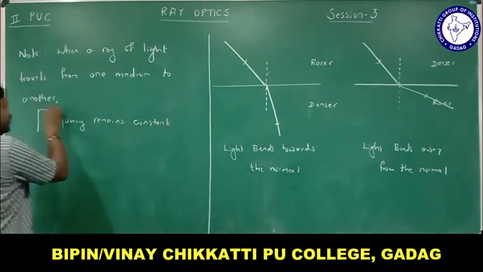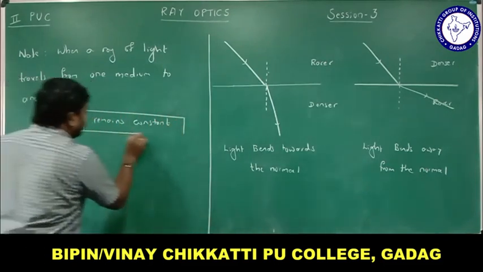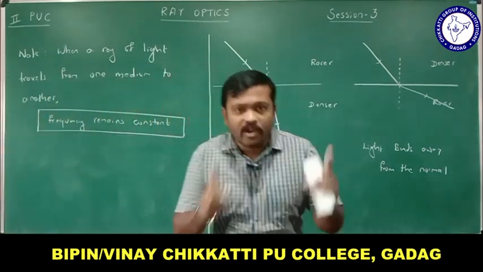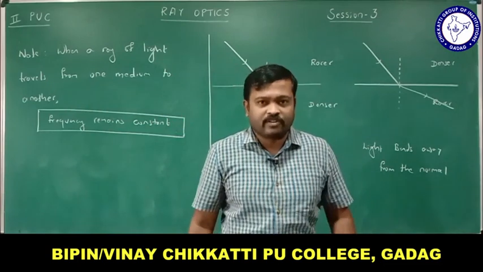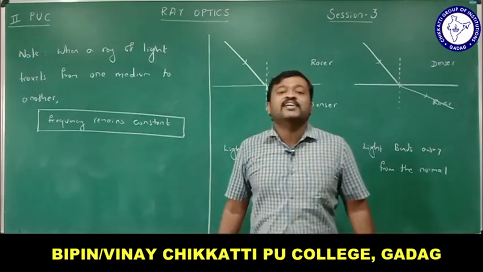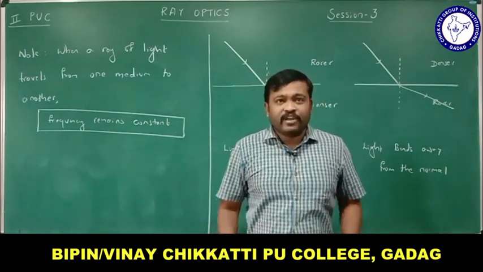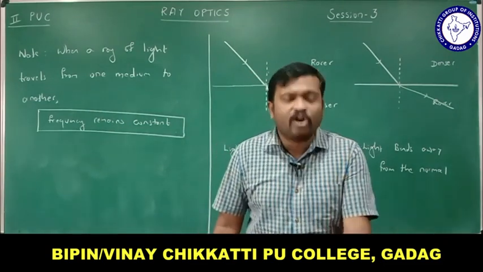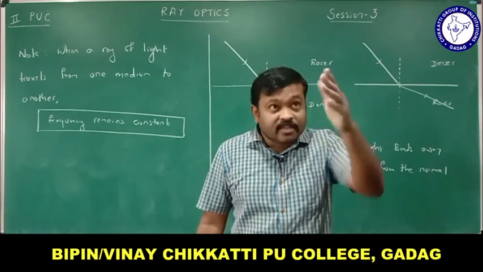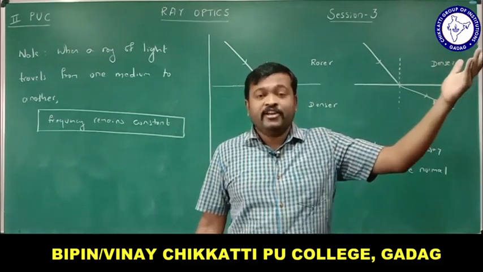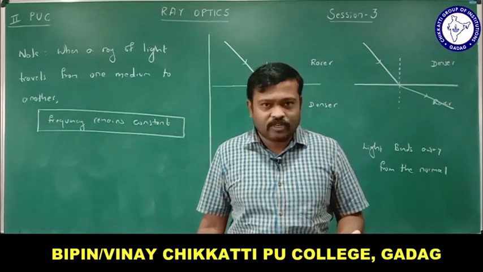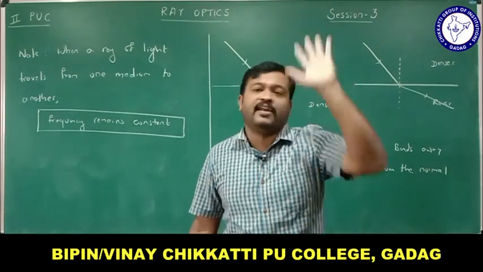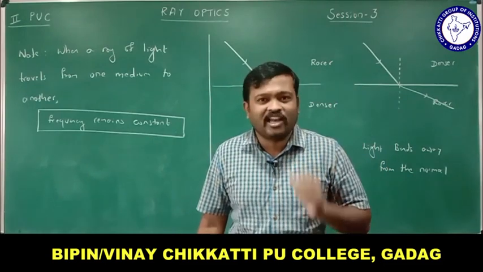This is very important to know about refraction of light. Whenever a ray of light travels from one medium to another medium, one physical quantity remains the same. What is that physical quantity? Frequency remains the same. Frequency is always related to the color of the light, right? If you keep a yellow color bulb inside the water, you can see yellow color itself. So the color of the light will not change. If there is a tank and you keep a red color bulb, you can see the red light itself. The color will not change. Why will the color not change?